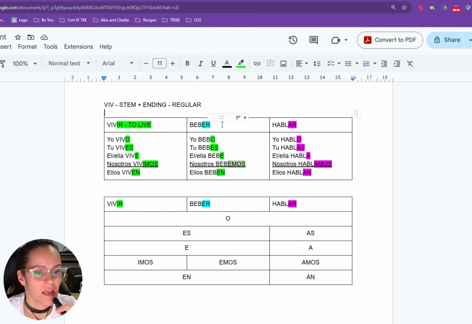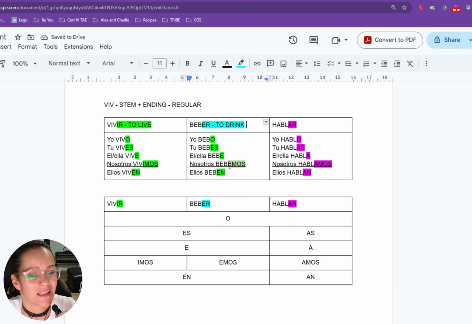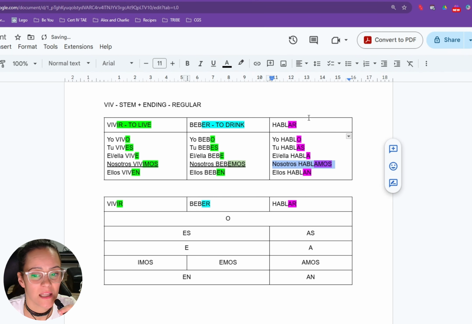In a way we're economizing, because ER and IR are exactly the same, except for the one that's underlined there. That only changes the E with the I, and that's it. Everything else is the same. So we're lucky that there aren't that many changes. And with AR, the endings are exactly the same. It's only the A that changes. I've summarized it here, with all three verbs.